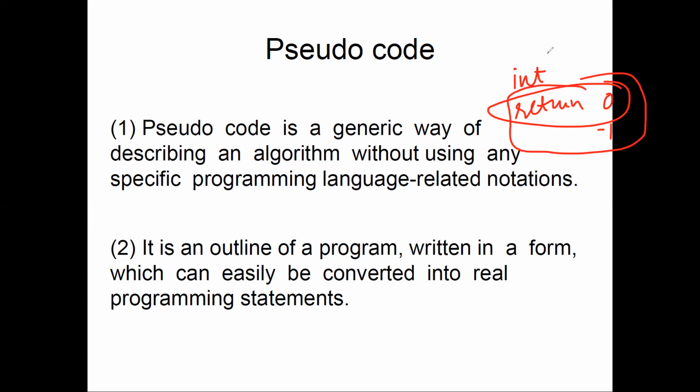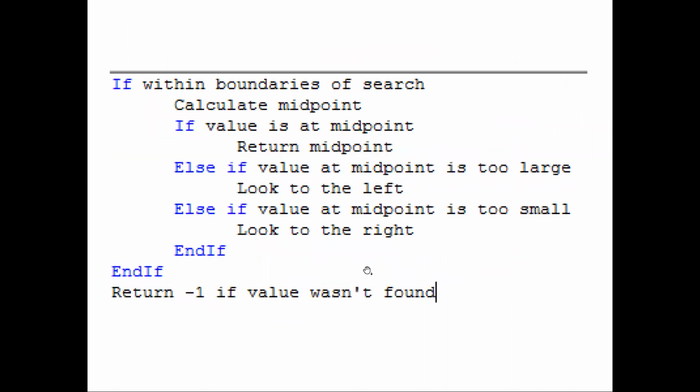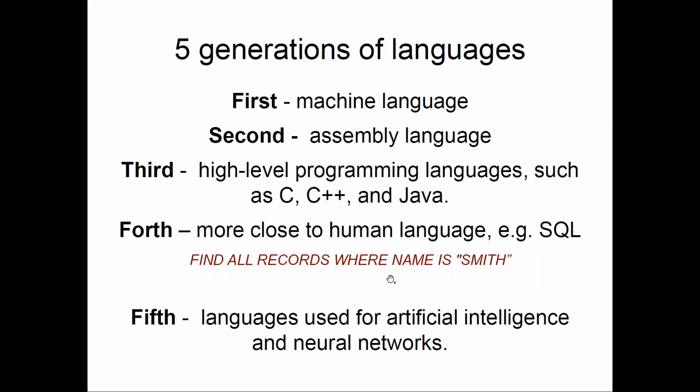This is still acceptable, but you cannot be very specific about the data types, because data types have a difference. You can use int in C and C++, but you cannot use int in Python. So int तो नहीं use करना, ये तो guaranteed है, because it will be very specific to a programming language. So you need to take care of this when you write a pseudocode. So pseudocode is the outline of a program written in a form which can be easily converted into real programming statements. So just by reading the pseudocode here, you can make some type of code and you can get the logic out of it.